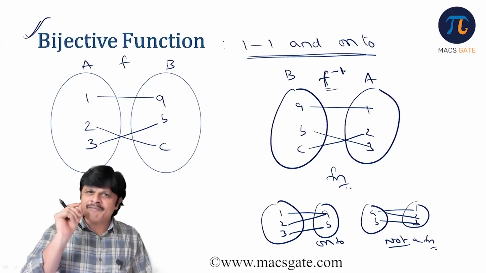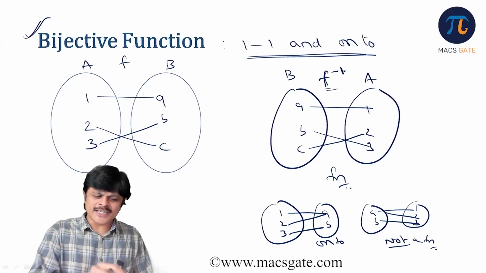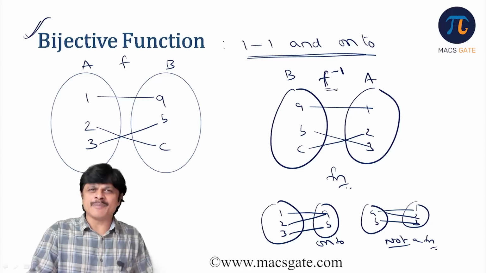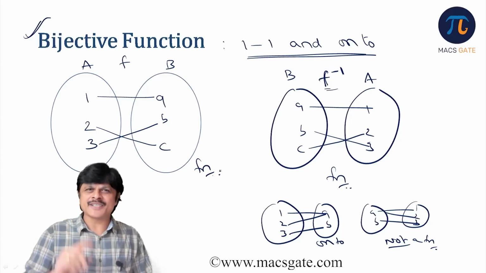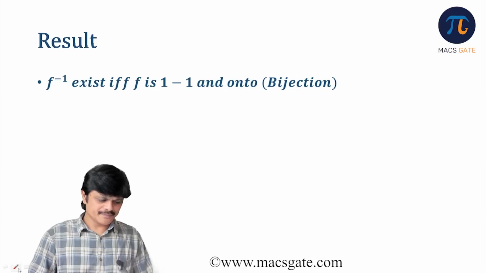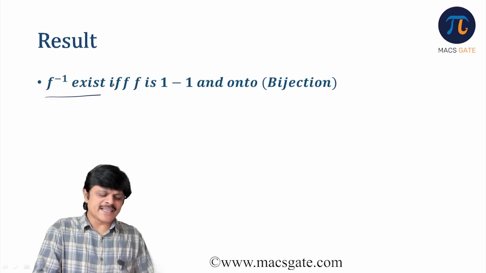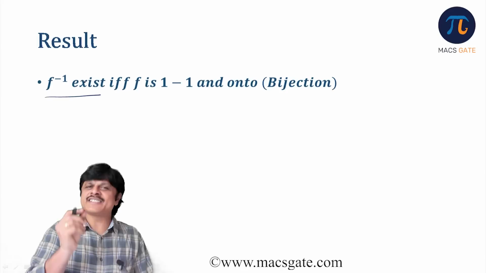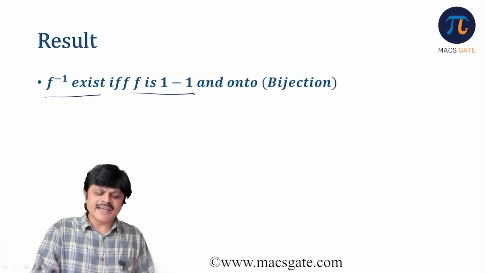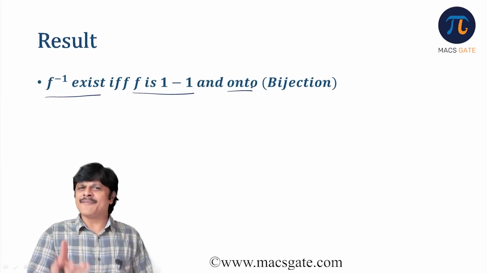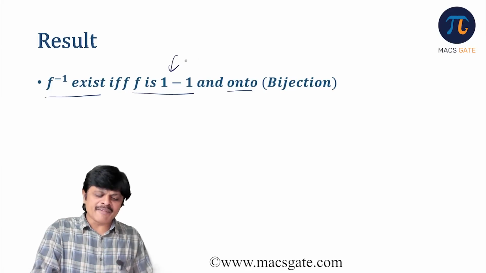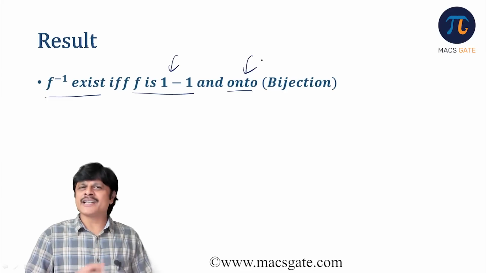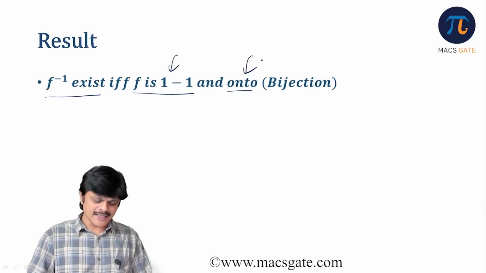And only the function which is one-one and onto, that is bijection, is invertible. Means inverse also will be a function. So the rule is, f inverse is also a function if and only if f is one-one and onto. See, inverse can be a relation, but it is a function if and only if the given function is one-one and onto. Otherwise it is not possible. Is that clear?